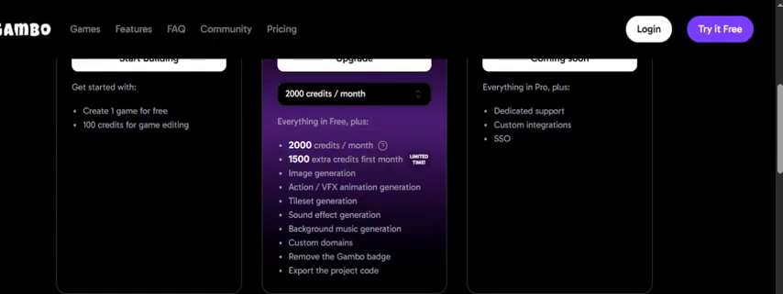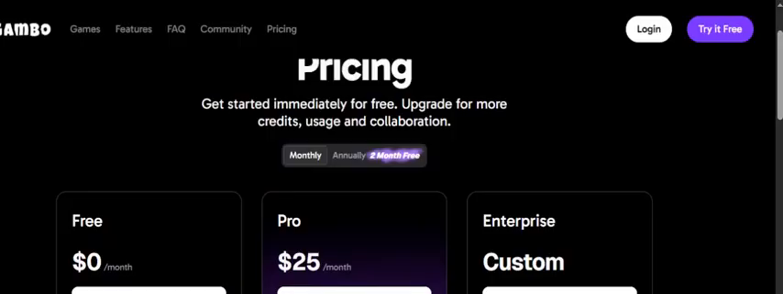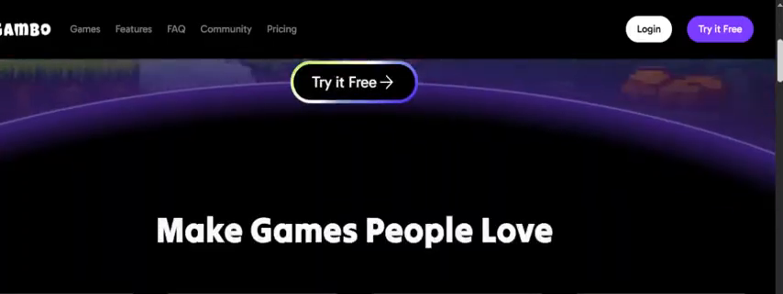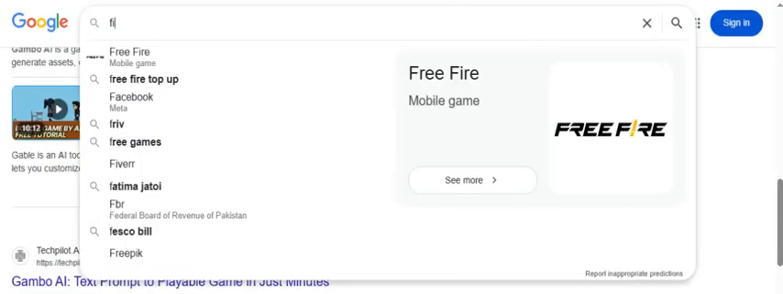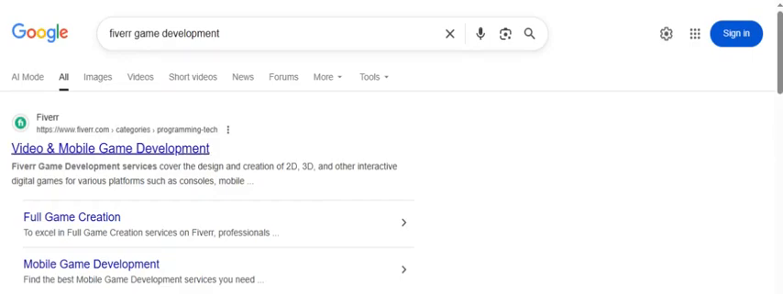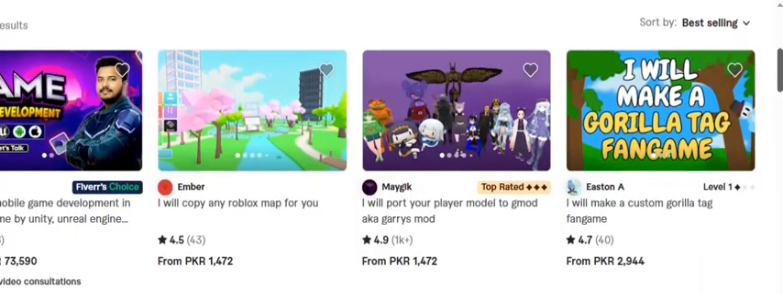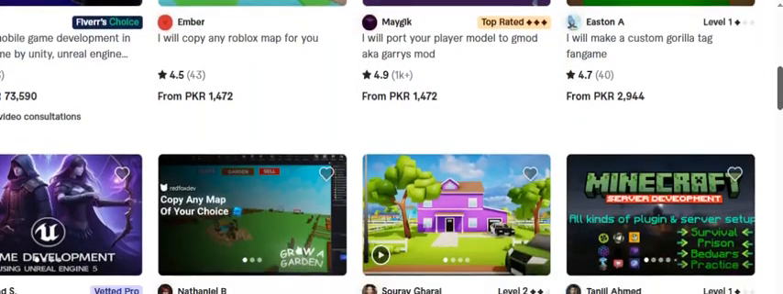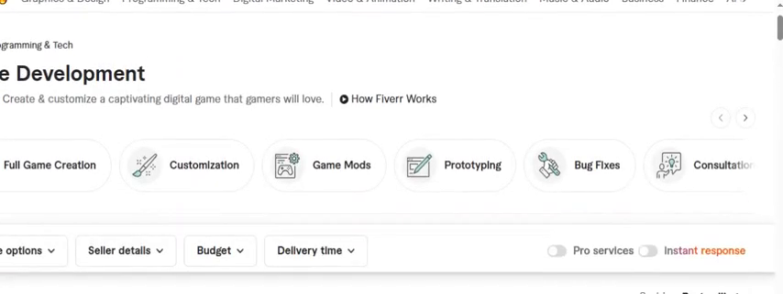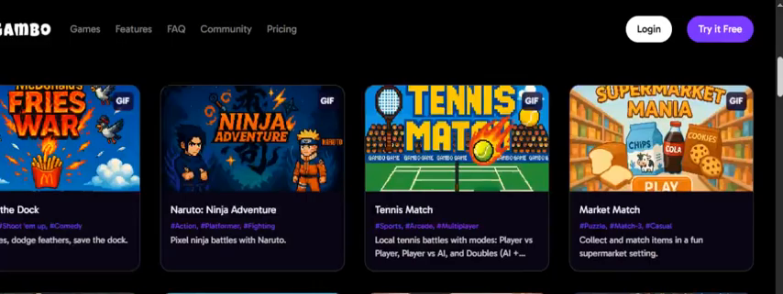Everything's written over here, and it's great if you want to make some money from making those websites. Even if you go to Fiverr, let's say Fiverr gaming development services, you will see a lot of people are earning a lot of money from this gaming. You can see the services over here, and you can log into Fiverr and make money from this after creating this game.